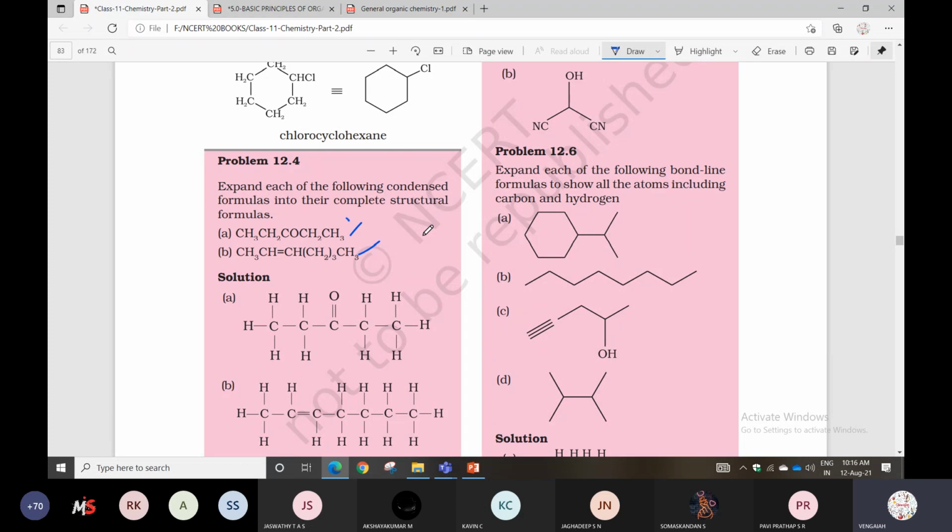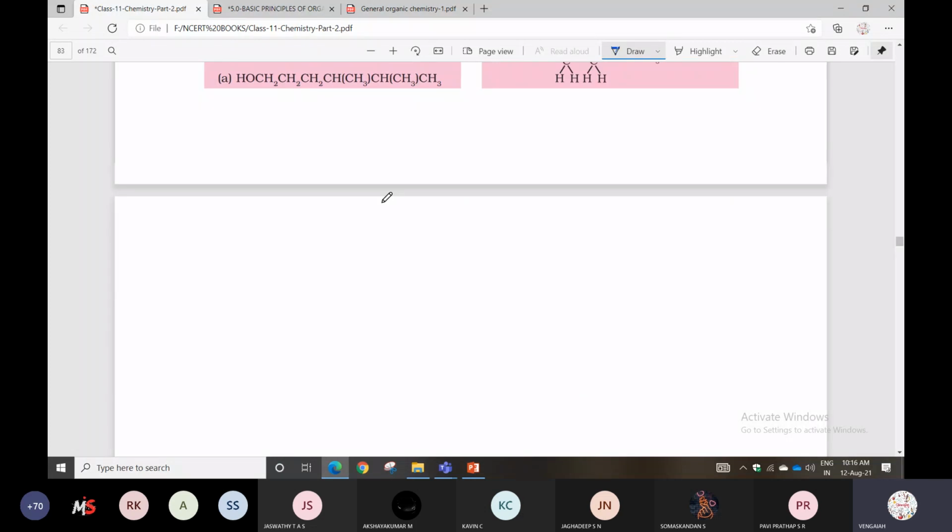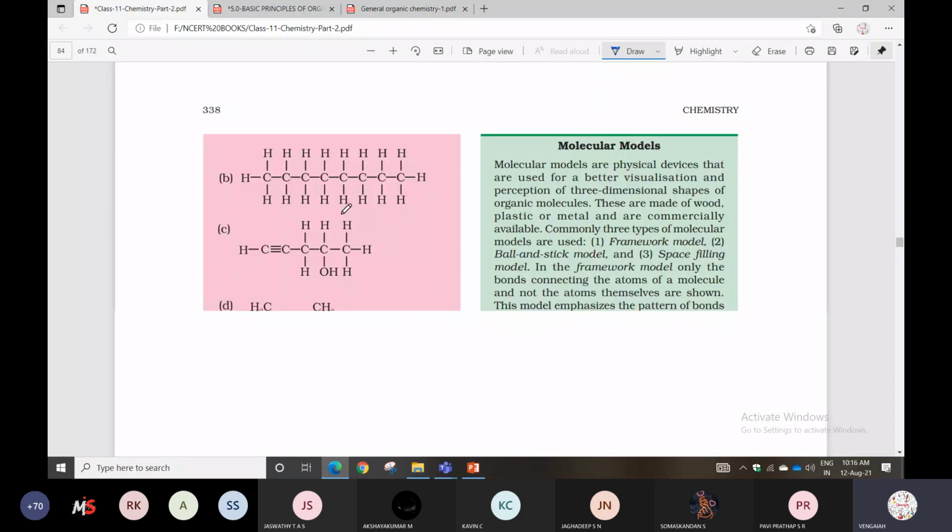So you know what is the condensed structure? You know what is the bond line structure? You know what is the Lewis structure? You know what is the Lewis dot structure also. So Lewis structure, Lewis dot structure, condensed structure. Next one is bond line structure. Next we have dash type structures also. That also I will explain. Last one, after that we stop. Yes, look here.